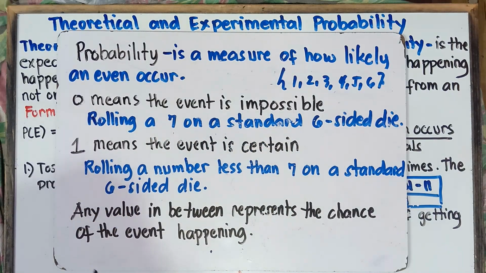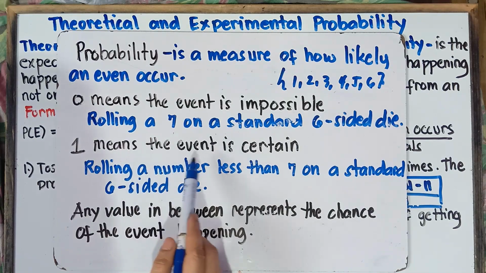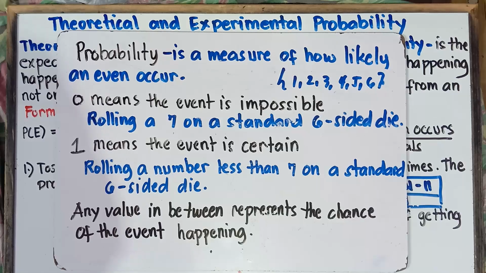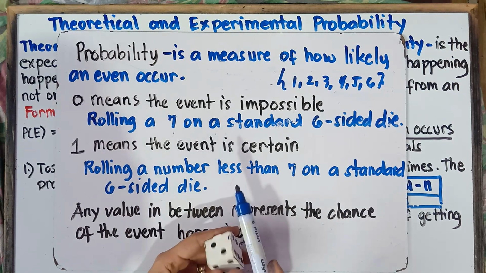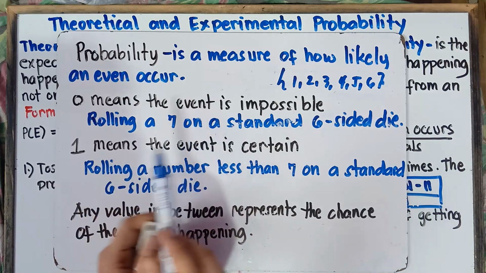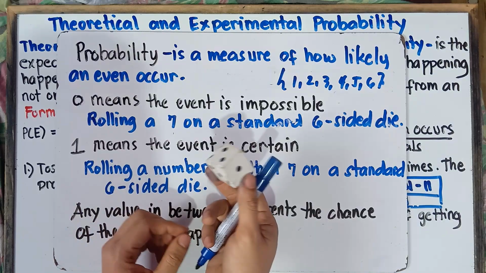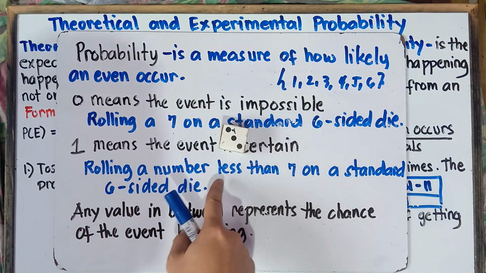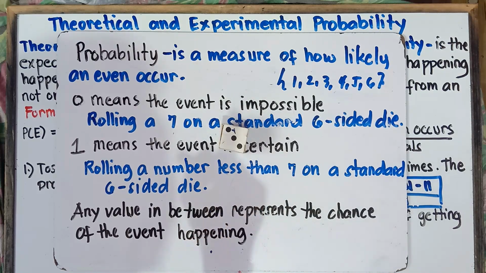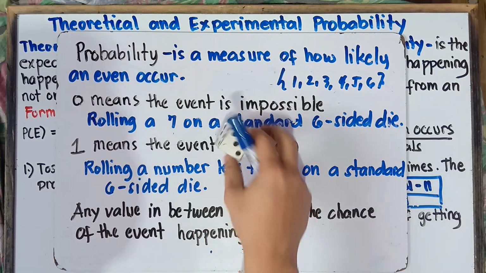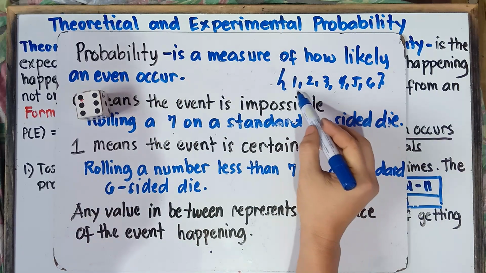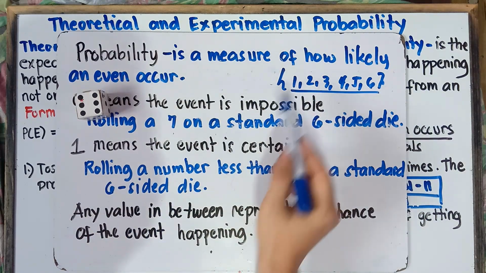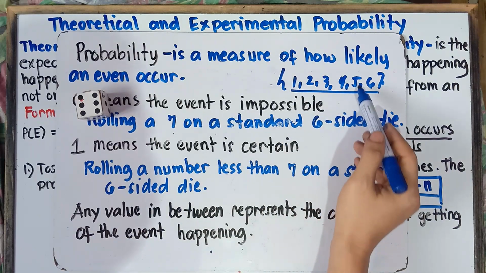Now, we also have an answer of 1, which means the event is certain or sure. Let's have an example: rolling a number less than 7 on a standard 6-sided die. Of course, the answer is 1. Why is that, sir? Because when you roll this die, all of the numbers are less than 7. Once again, these are the possible outcomes: 1, 2, 3, 4, 5, and 6.